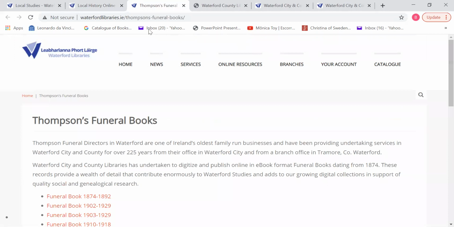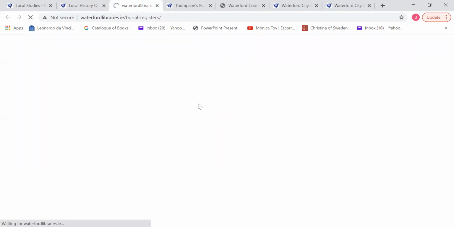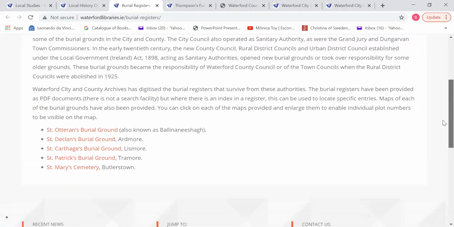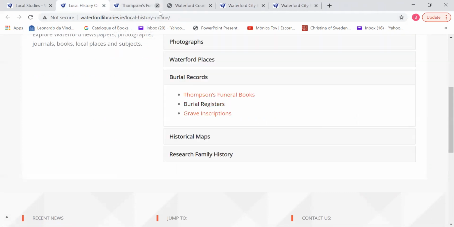So quite a good range of things to have a look at there. We also have access for burial registers. So again, we have a look there and we see we have access online to St. Othran's burial ground, St. Declan's, St. Carthage's, St. Patrick's and St. Mary's. And again, these are fully digitized.